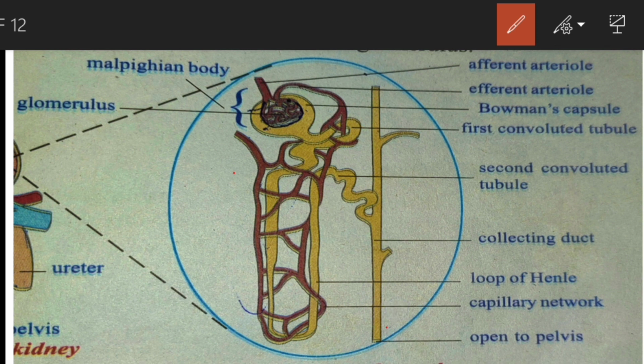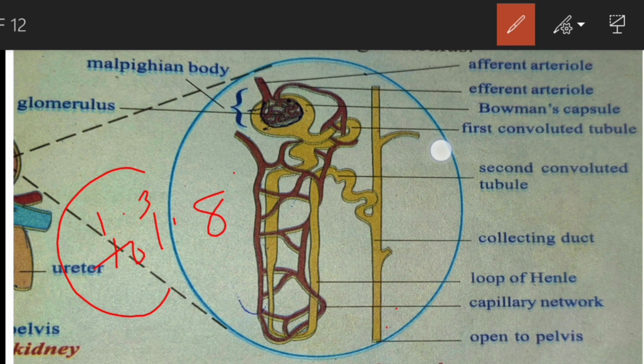Each kidney has nearly 1.3 to 1.8 million nephrons. So these are the filtrating units present in the kidney. The nephrons are called the structural and functional unit of the kidney. Actually, what's the main function of the kidney? Kidneys filter the blood.